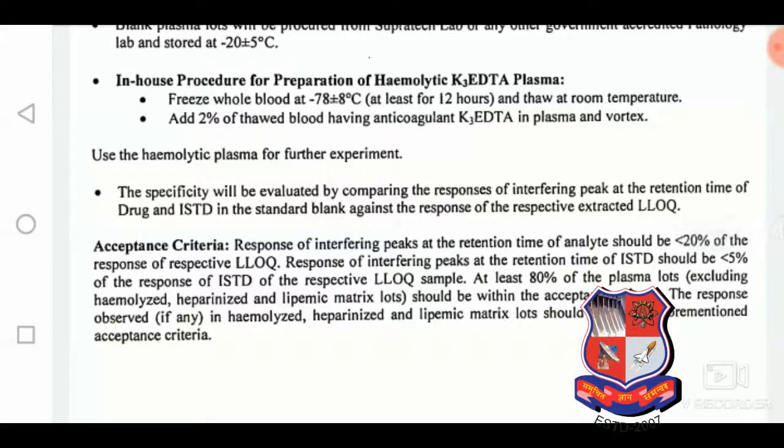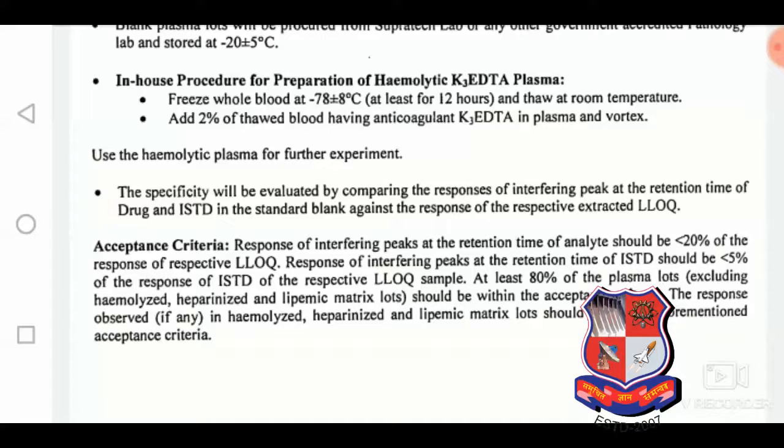So the in-house procedure for preparation of hemolytic K3D plasma: freeze whole blood at -78 plus or minus 8 degrees centigrade for at least 12 hours and thaw it at room temperature. Then add 2% of thawed blood having anticoagulant K3D to the plasma and vortex.